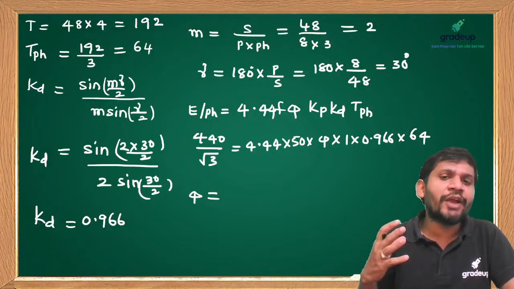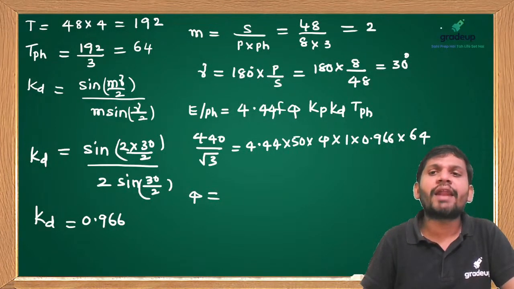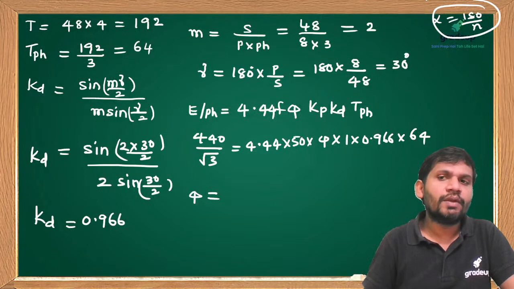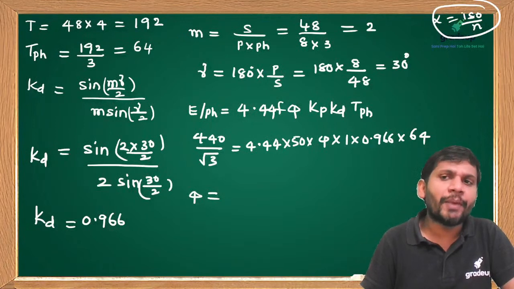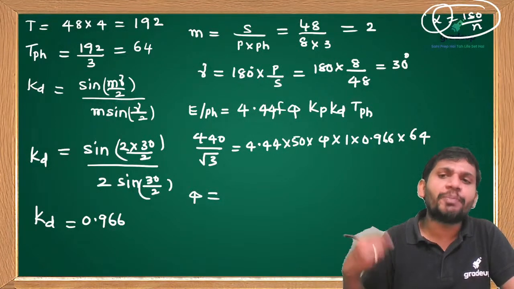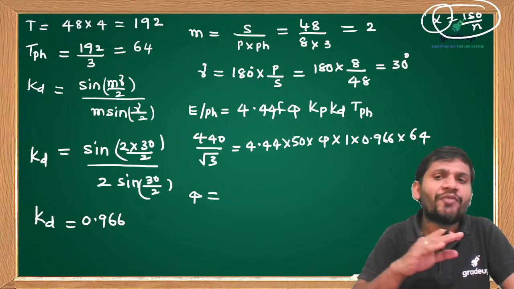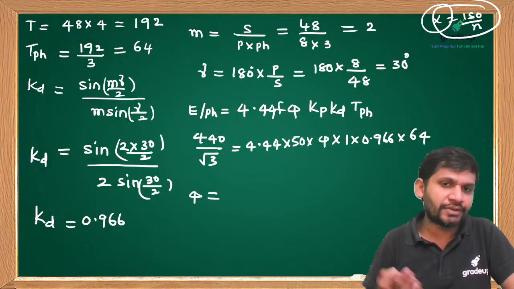Yesterday, in the previous session, I told you, for example, to eliminate the nth order harmonic using short pitch winding, by maintaining the short pitch angle, alpha equal to 180 by n. For example, to eliminate a fifth order harmonic, alpha is 180 by 5. By proper selection of the short pitch angle and the phase spread, we can eliminate harmonics.